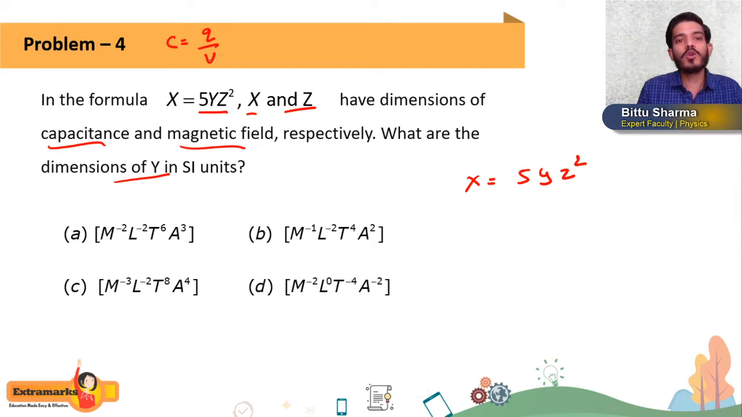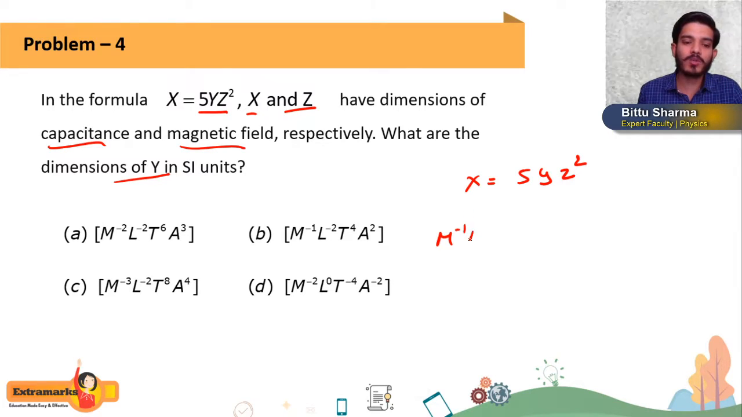Getting or not? So now, the dimension of Q is AT, and the dimension of potential difference we can calculate as work done per unit charge, W by Q. Like this we can calculate the dimension of capacitance. So the dimension of capacitance, I am writing directly here. It is M minus 1 L2 T to the power 4 A to the power 2.